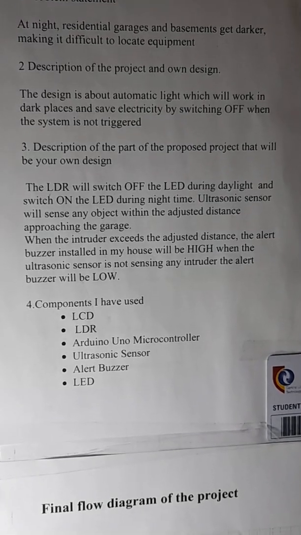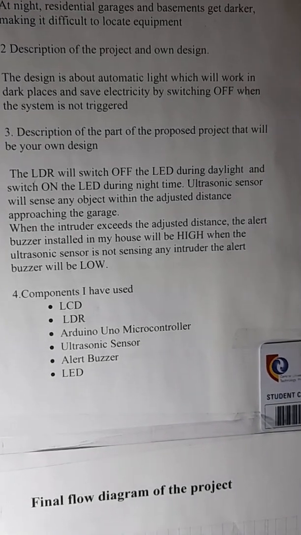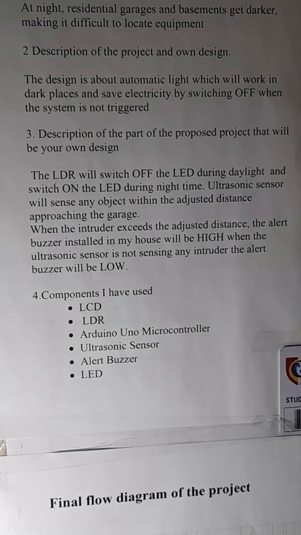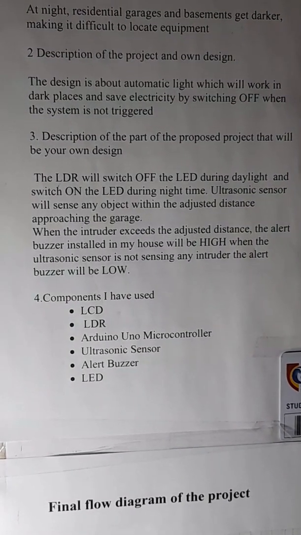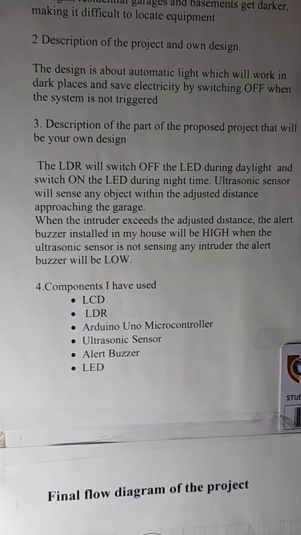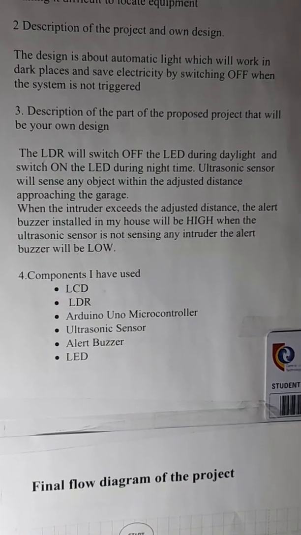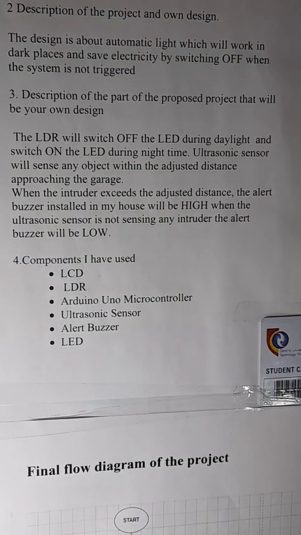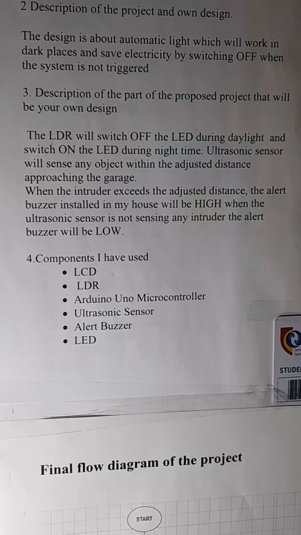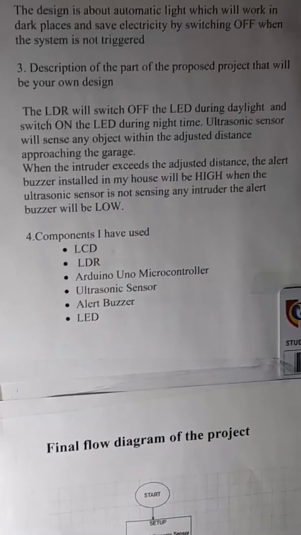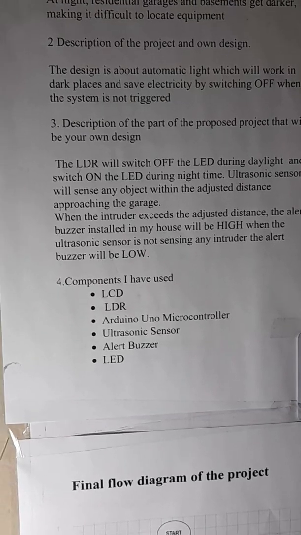Part of the proposed project, the LDR will switch off the LED during daylight and switch on the LED during night time. The ultrasonic sensor will sense any object within the adjusted distance approaching the garage. When the intruder exceeds the adjusted distance, the alert buzzer installed in the house will be high. When the ultrasonic sensor is not sensing any intruder, the alert buzzer will be low.